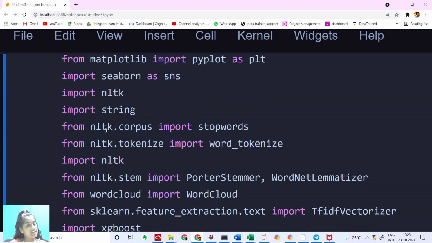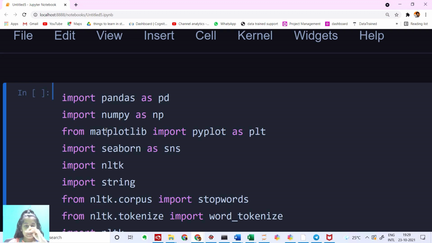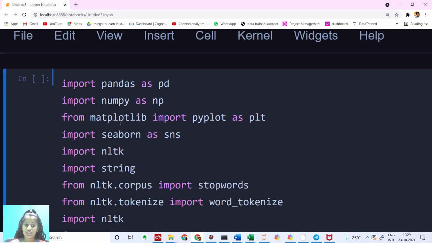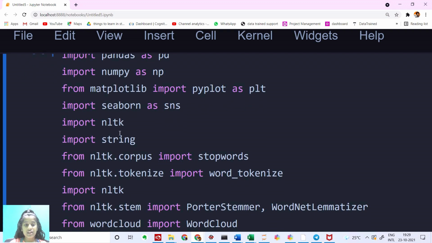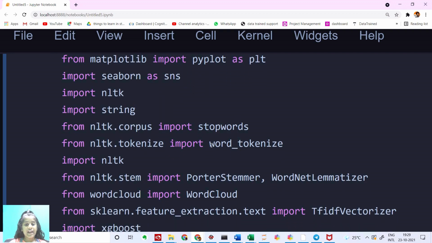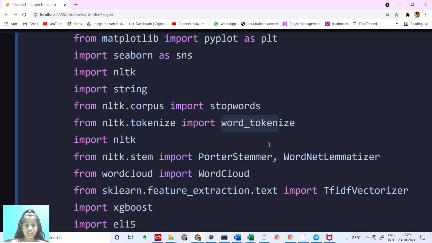First, I've imported all the necessary libraries up here. That is Pandas first, for reading our files and everything, and then we have NumPy for array operations. We have Matplotlib and Seaborn for the plots. NLTK and string, I'll show you guys why. This is also for preprocessing. And then I have stop words, and word tokenize, which is for tokenization of words.